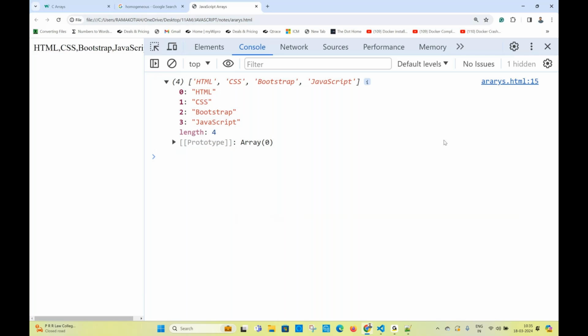But I have one question. Why do I need an index? They provided the index. I'm not providing the index, but they are providing it. I'm saving the values, value 1, value 2, value 3. But when I'm printing, they're giving something called index. What are 0, 1, 2, 3 called? You guys are saying index. Okay, yes, that is index only. Why should I need an index? If we want a particular value of an array, we should use the index to access that particular value.